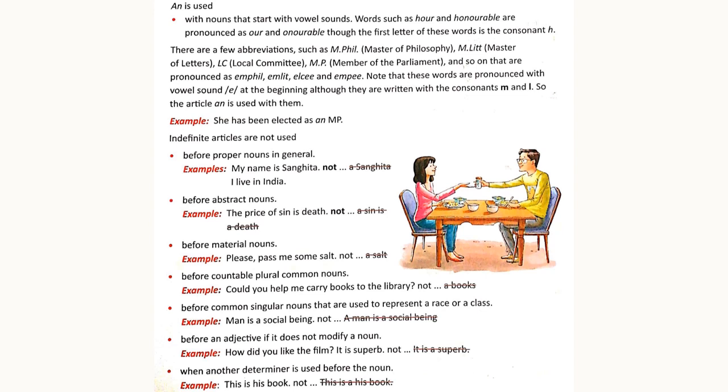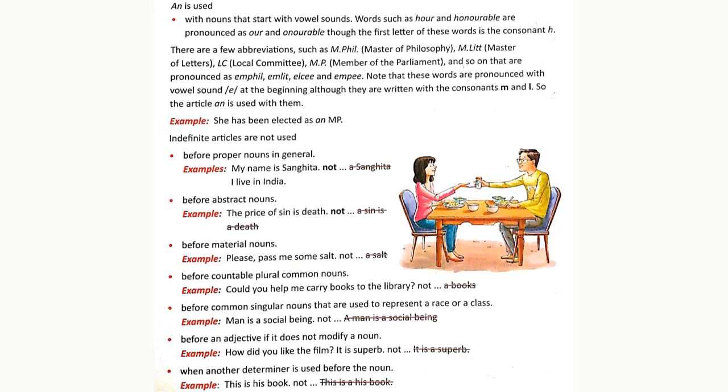Before proper nouns in general, we do not use it. My name is Sanghita. Here Sanghita is a proper noun, so we cannot say a Sanghita. Before abstract nouns, we cannot use indefinite articles. For example, the price of sin is death. Here sin, death are abstract nouns. We do not use any article before them. Before material nouns, we do not use any indefinite article.